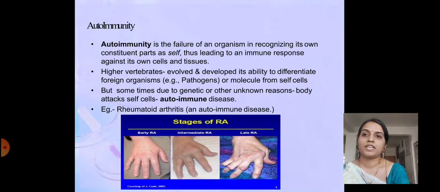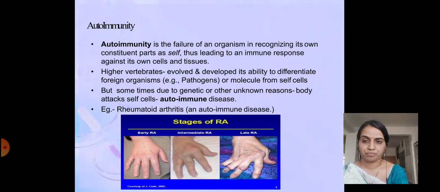Autoimmunity. Autoimmunity is the failure of an organism to recognize its own constituent parts as self, thus leading to an immune response against its own cells and tissues. In autoimmunity, our own body fails to identify its own cells or the particles produced by the body, and due to this, a fighting mechanism develops against our own cells. So this is how autoimmunity is developed.